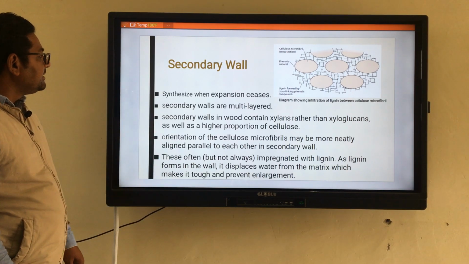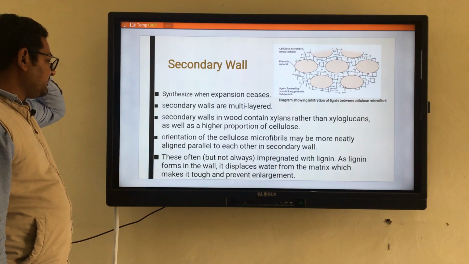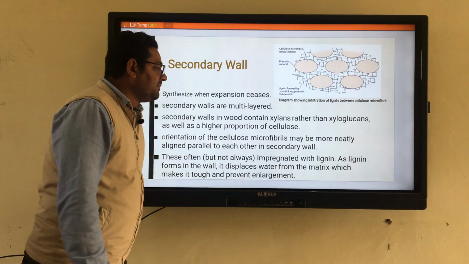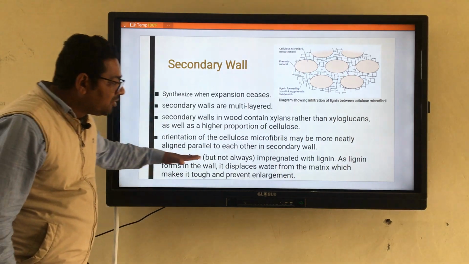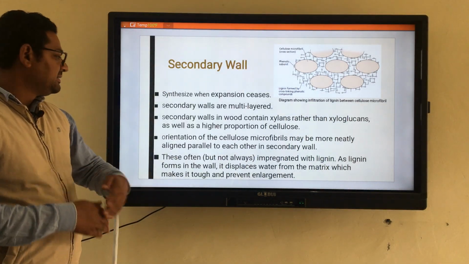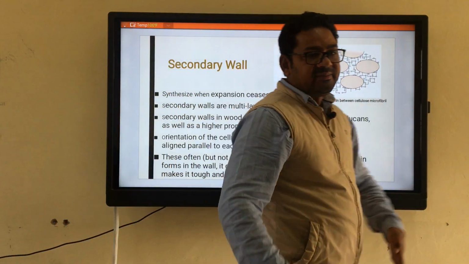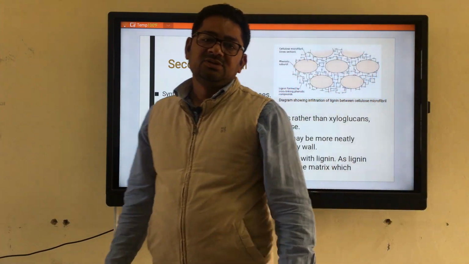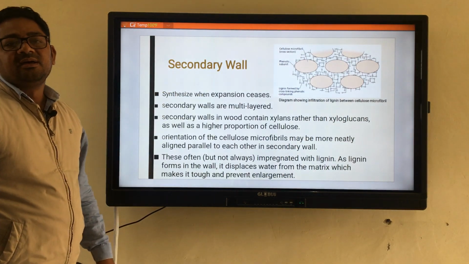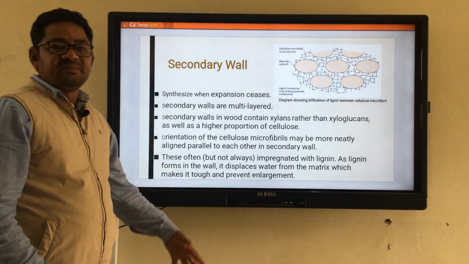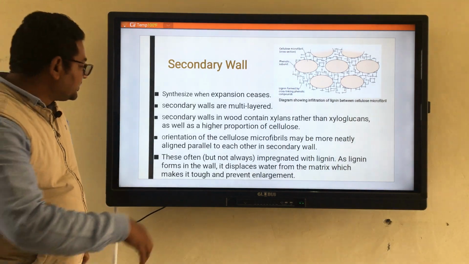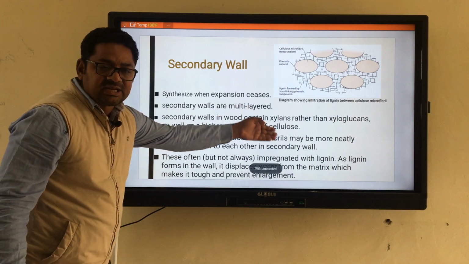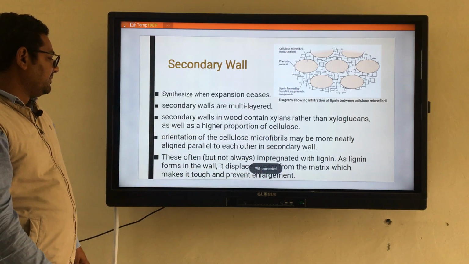So cellulose is also deposited at the time of formation of the secondary wall. The third characteristic of the secondary wall is that the orientation of the cellulose microfibrils is more parallel to each other as compared to the primary wall. It means more parallel, less space will be present between the various fibers. If the space is less, it means they are more rigid. So the rigidity will be enhanced by this type of orientation of the microfibrils.